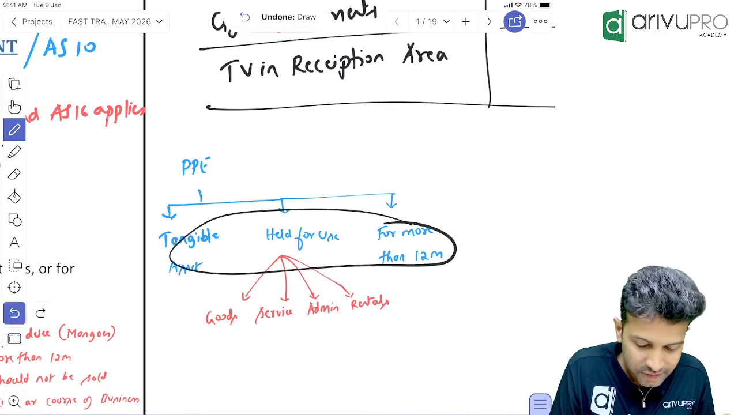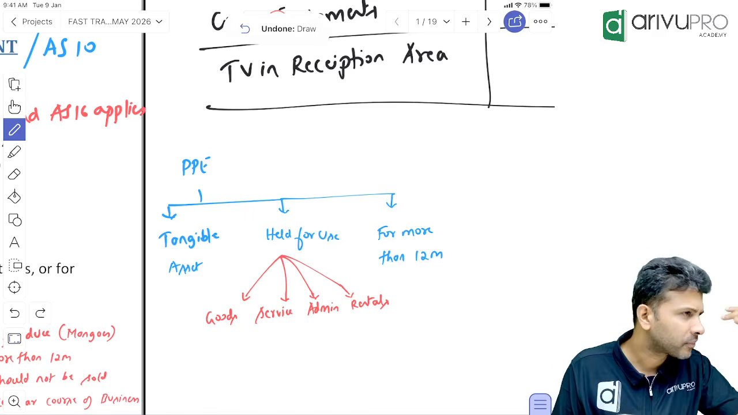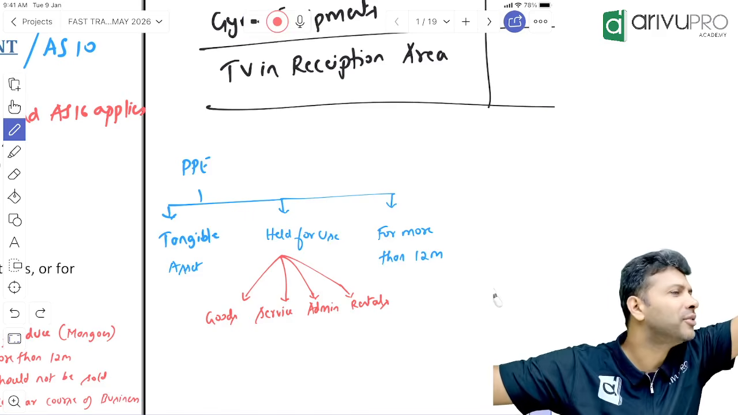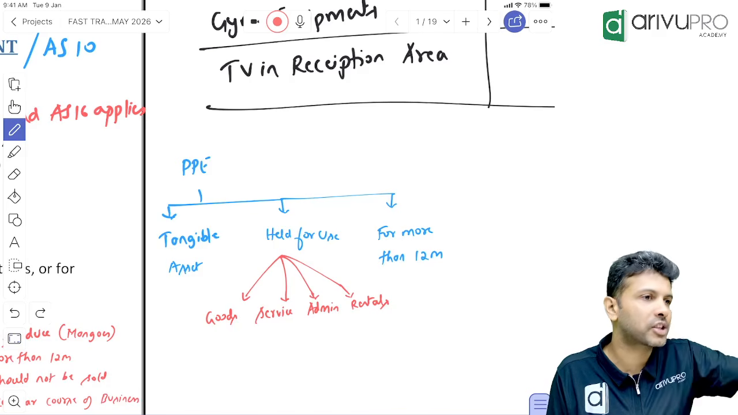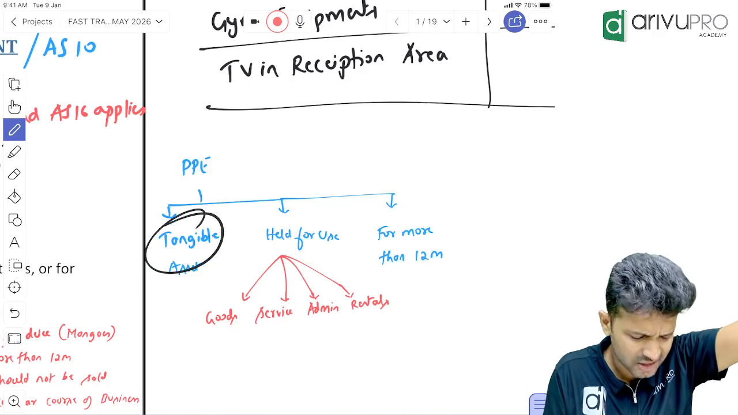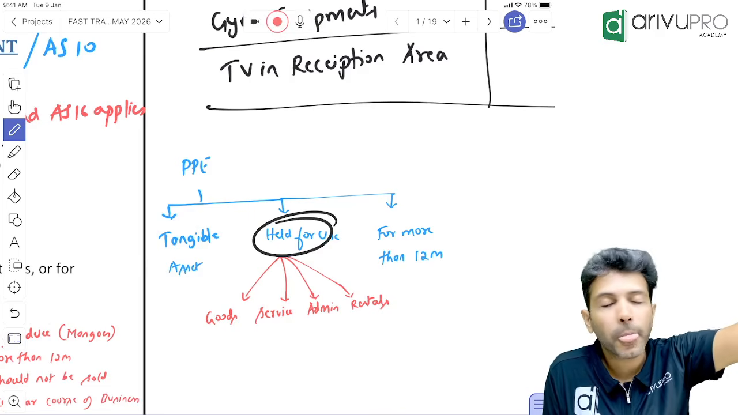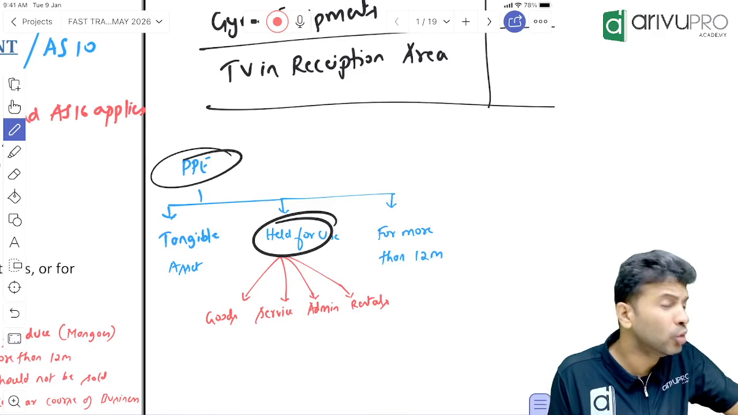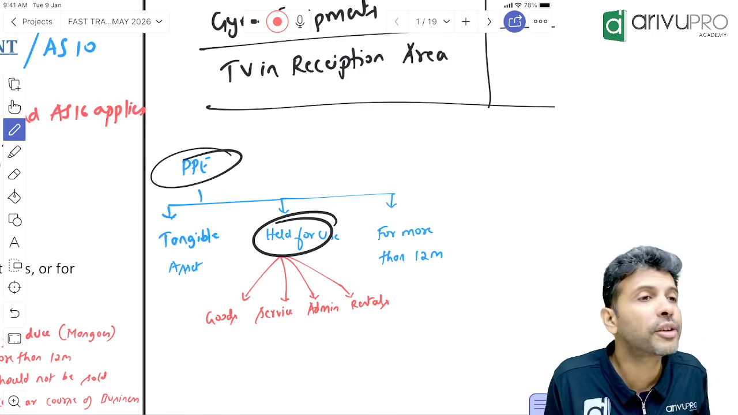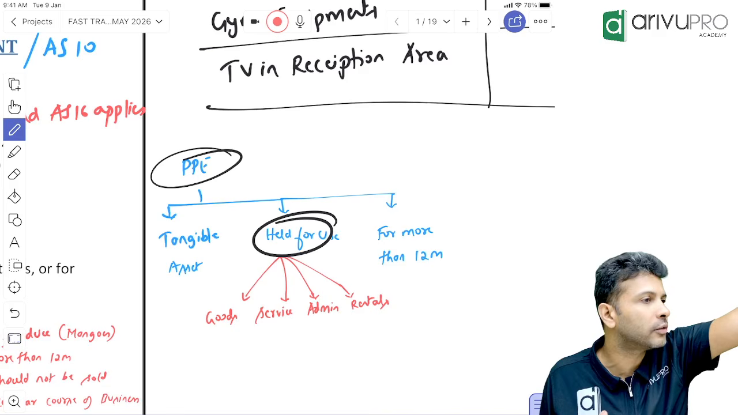Okay, once more. Tangible asset. Tangible means what, people? We must be able to touch or see and feel. So if you want to call it a PPE, you should be able to see it, touch it and feel it. That is the first basic one. Next is held for use, meaning you should use that PPE for some purpose. That purpose could be any of the four. What are those four?